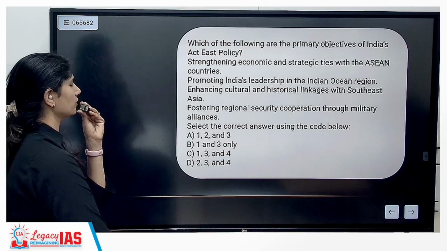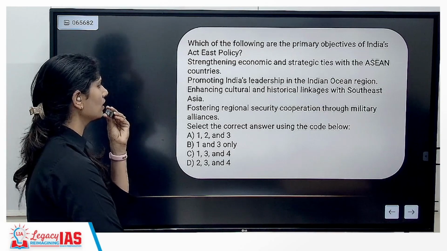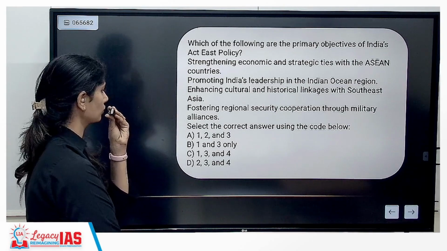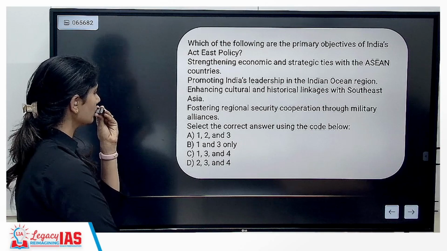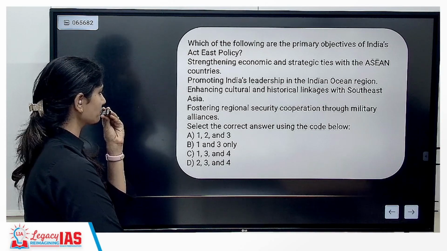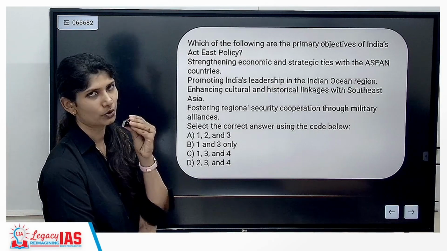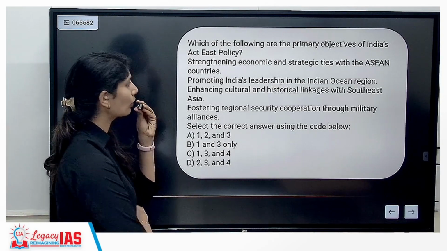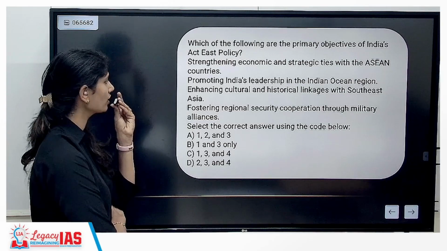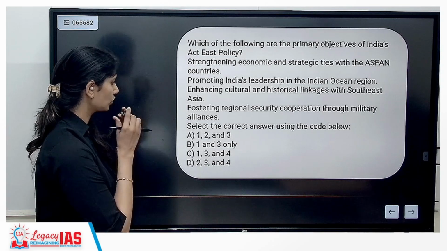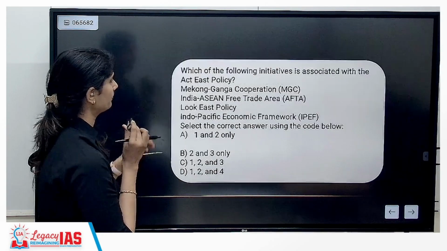See, just on top of this, you can know that the fourth option, regional security cooperation through military alliances, no. So the fourth option is wrong, which will eliminate C and D. Promoting India's leadership in Indian Ocean region? No, India is not trying to promote its leadership in Indian Ocean region, which makes option 2 wrong. Correct answer is 1 and 3. So B is the correct answer.